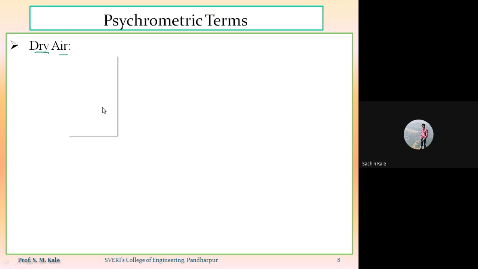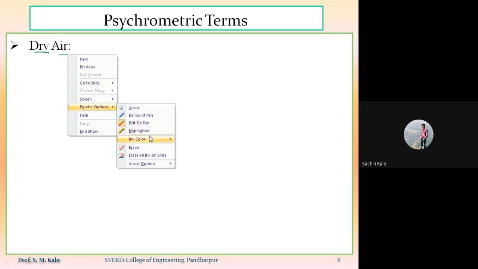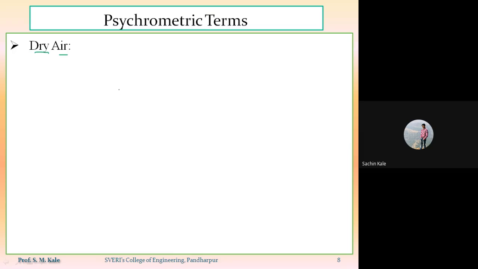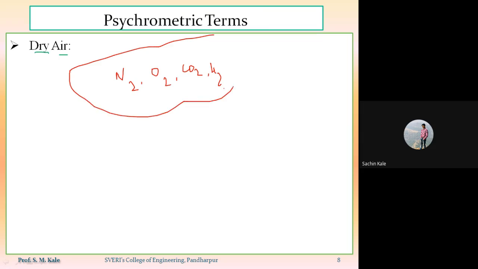So we know that in the air there are a number of gases such as nitrogen, oxygen, carbon dioxide, then hydrogen, argon, neon, helium. So if there is only a mixture of a number of gases such as nitrogen, oxygen, carbon dioxide, hydrogen, neon, argon, helium, then that air will be called dry air.